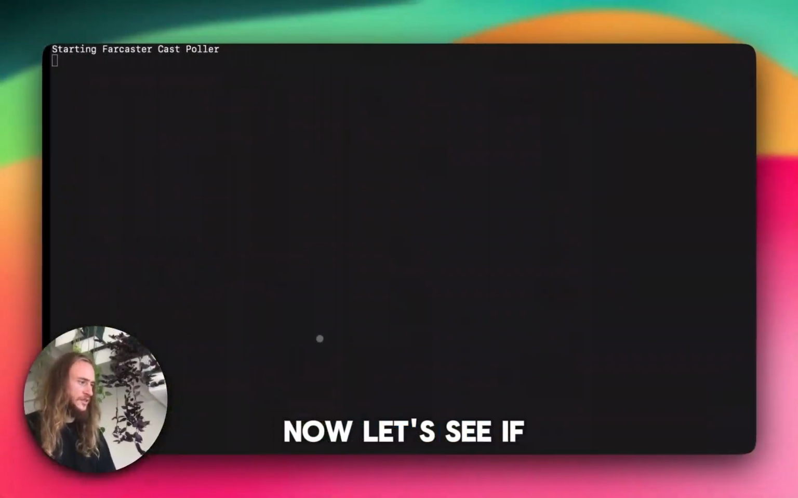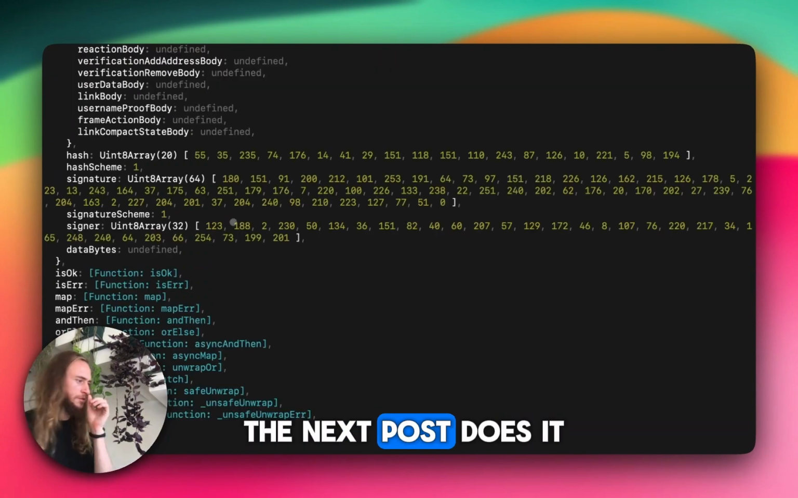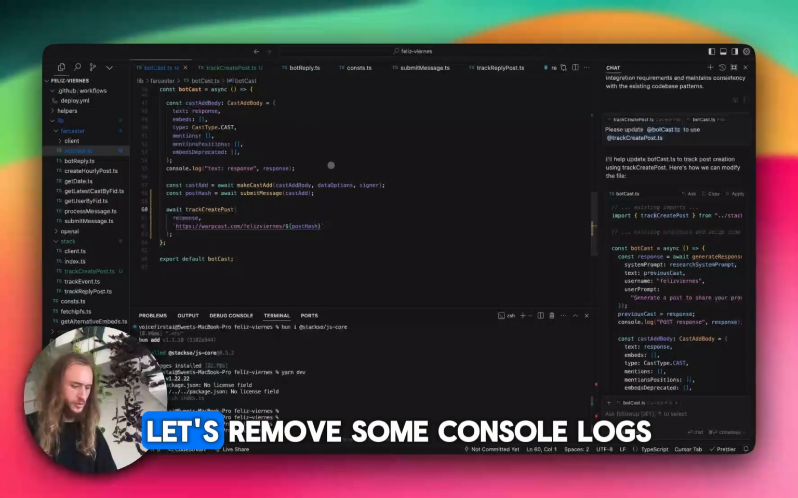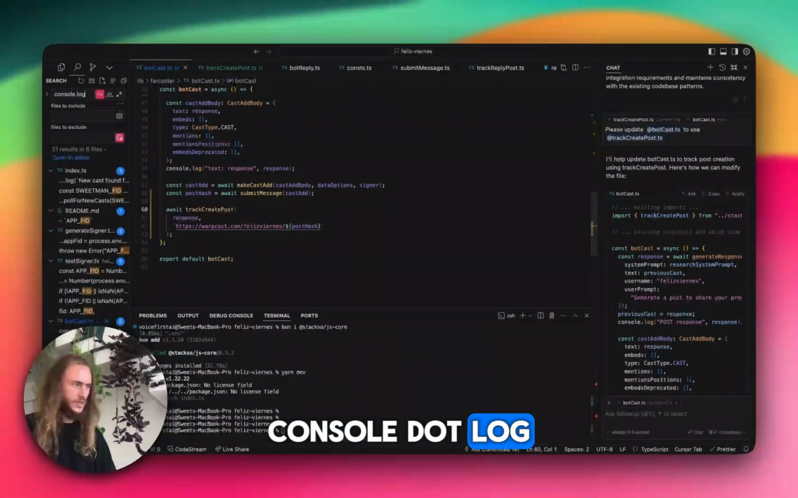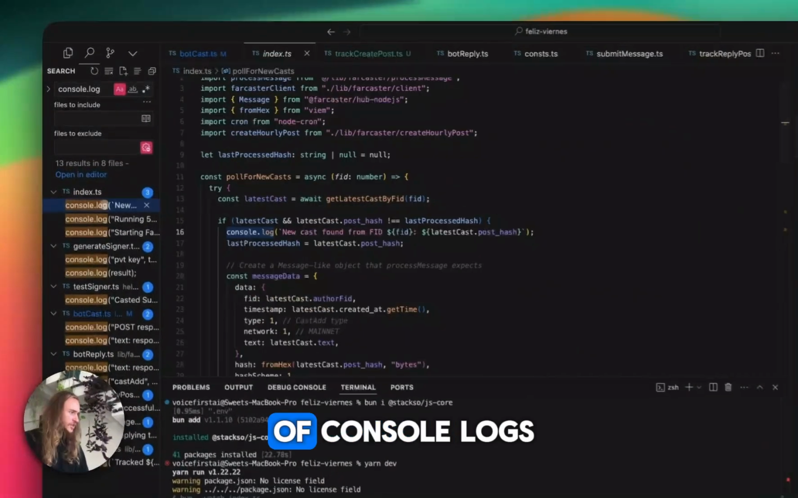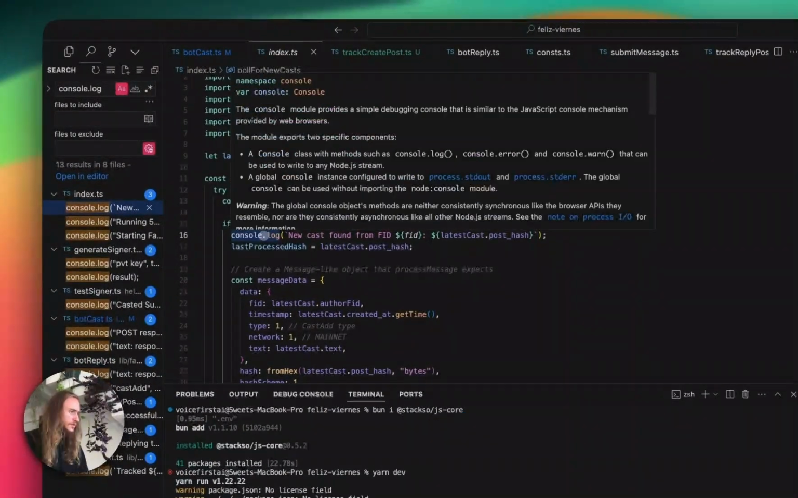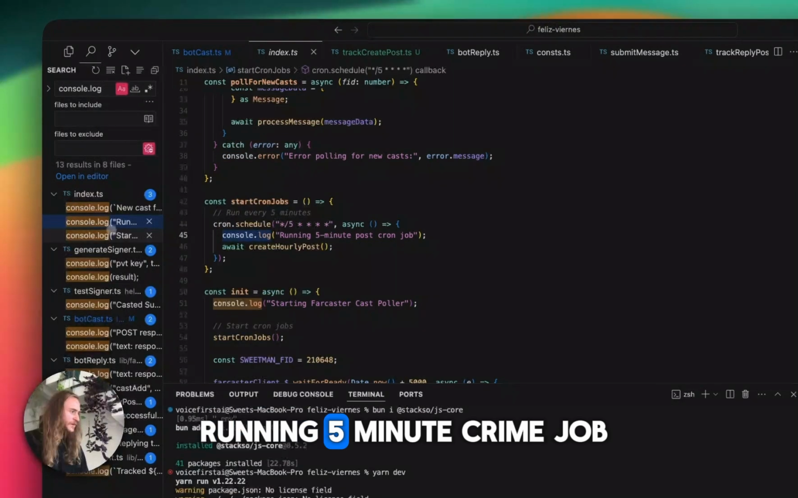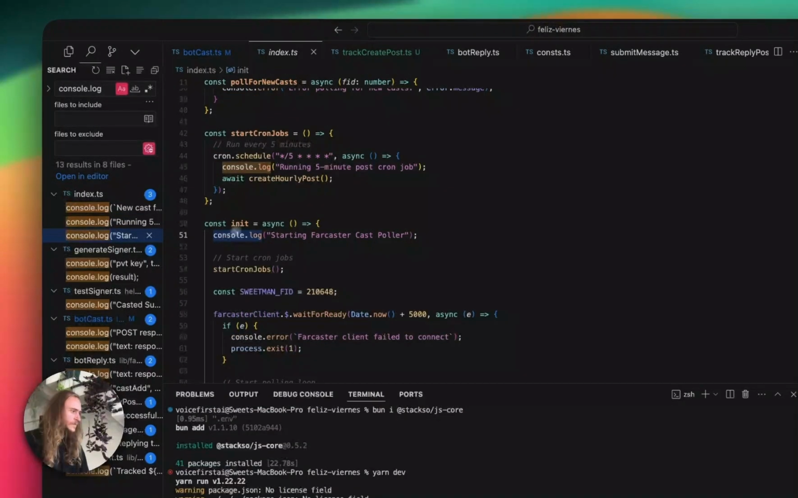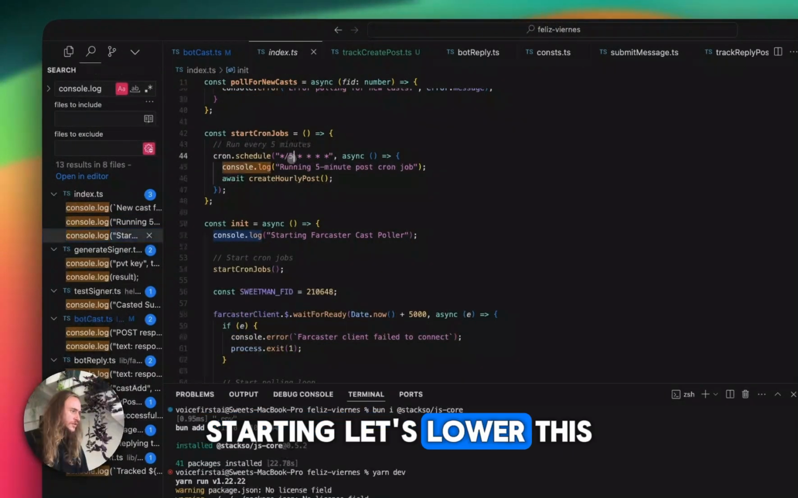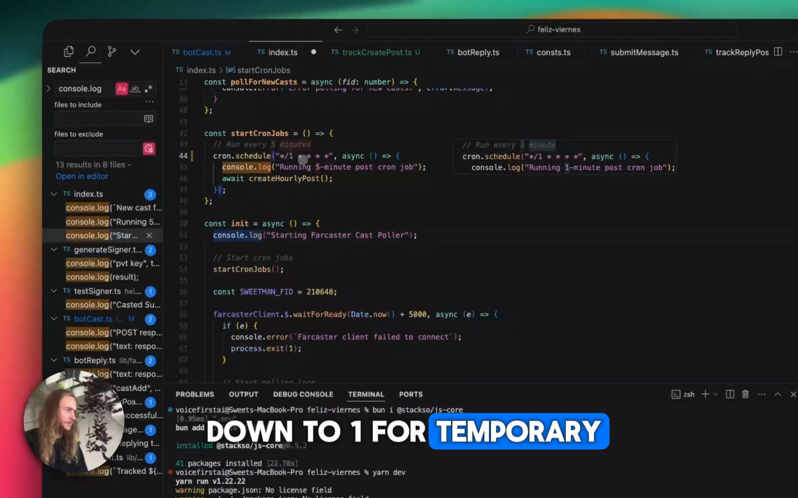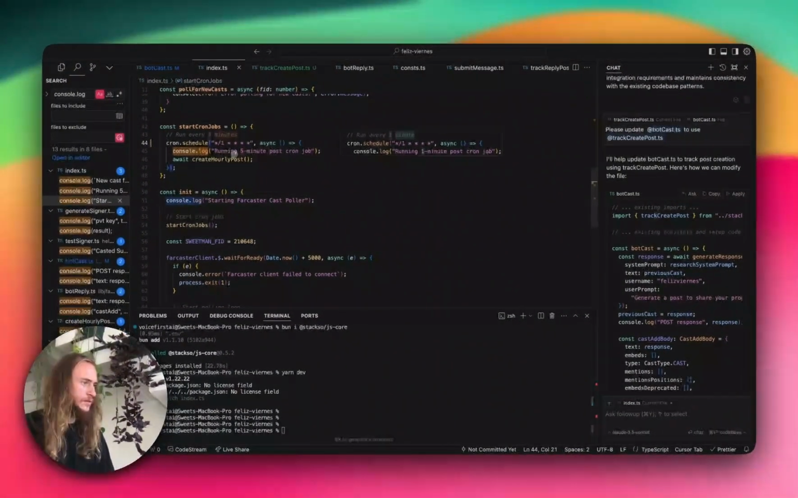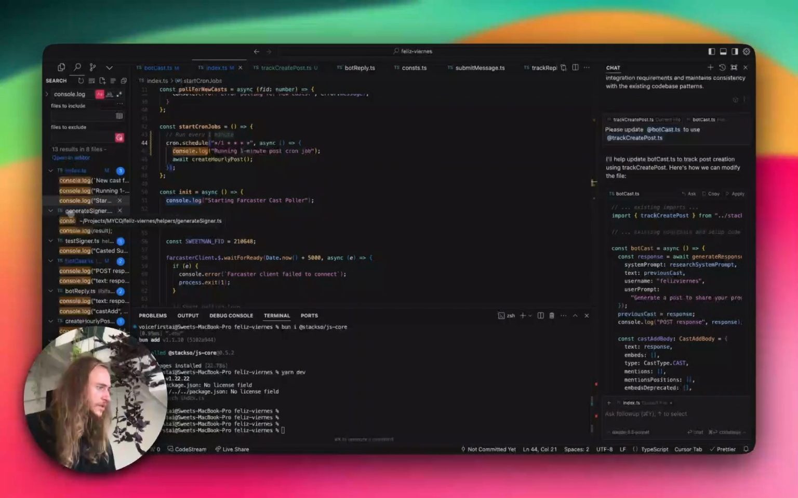Now let's see if the next post does it. And while we're doing that, let's remove some console logs. Console.log. We've got a bunch of console logs. New cast found from FID. Running 5-minute cron job. Starting, let's lower this down to 1 for temporary measures.